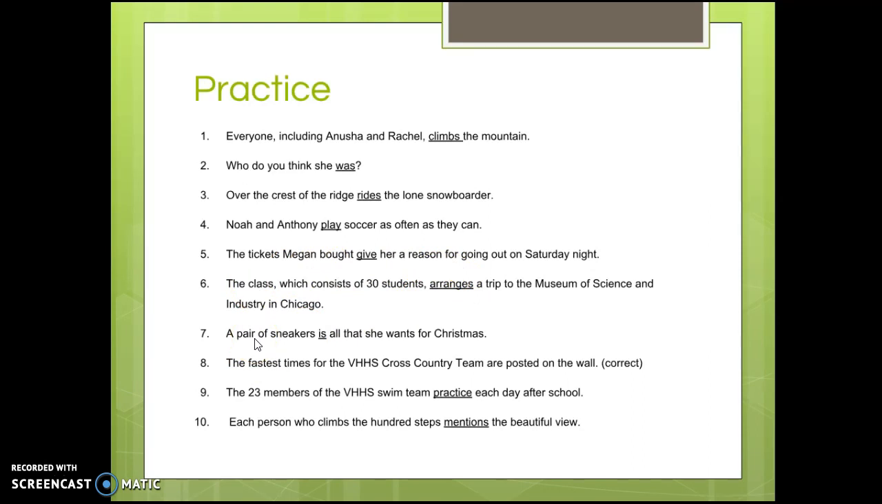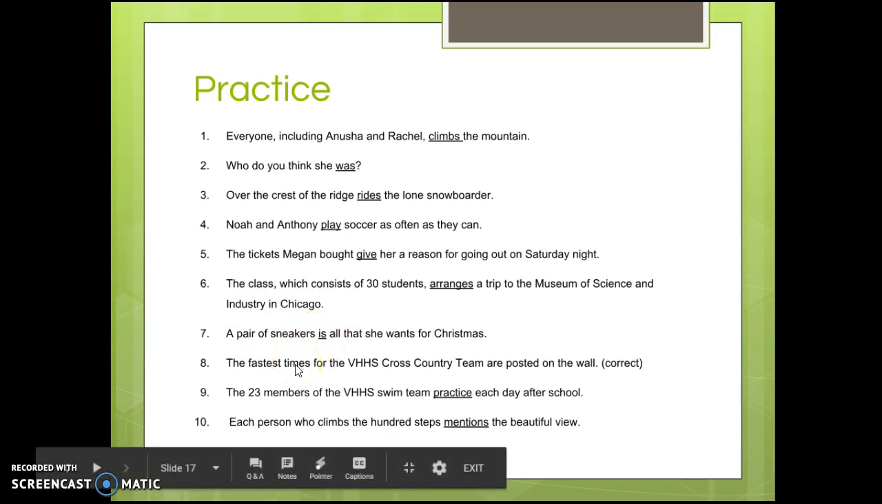A pair of sneakers is all she wants for Christmas. Pair is your singular subject, so is also needs to be singular. The fastest times for the VHHS cross-country team are posted on the wall. So times is your plural subject, and so are needs to be your plural verb. That was correct. The 23 members of the VHHS swim team practice each day after school. So members is your plural subject, so practice also needs to be plural. And then each person who climbs the 100 steps mentions the beautiful view. So each is always singular, so mentions also needs to remain singular.